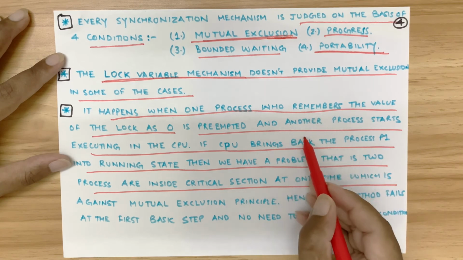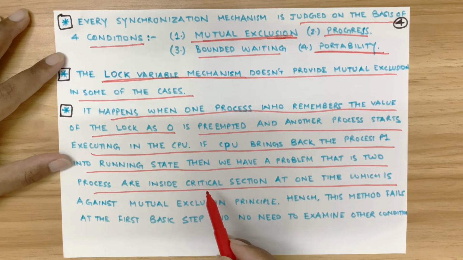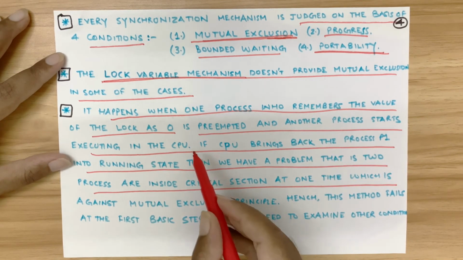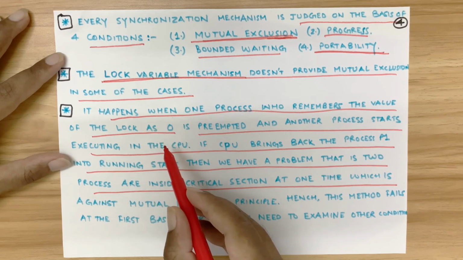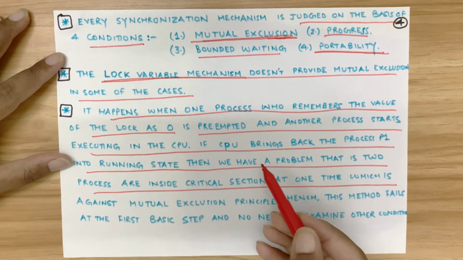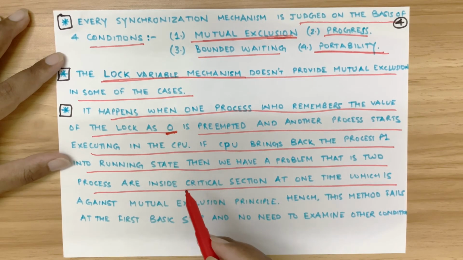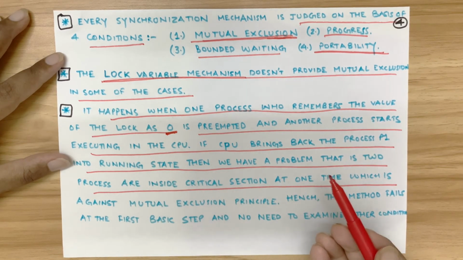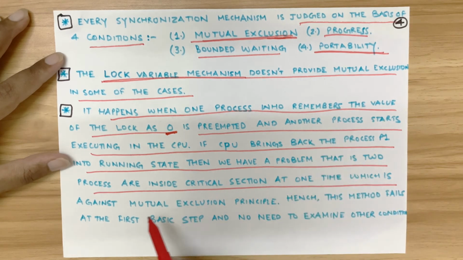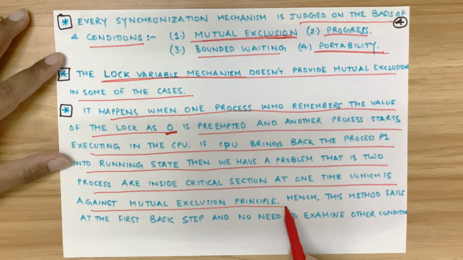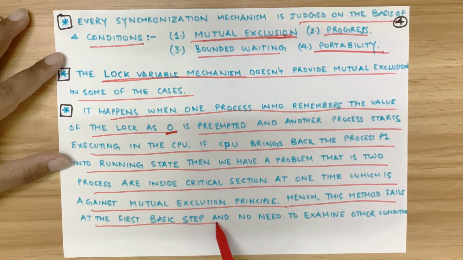Since this is the preempted process, it returns back to the CPU for execution, and since it remembers that its value of the lock is 0, it does not know that another process is in critical section. Hence 2 processes are inside the critical section at one time, and it is against the mutual exclusion principle of synchronization. Hence this method fails at the first basic step and no need to examine further conditions.